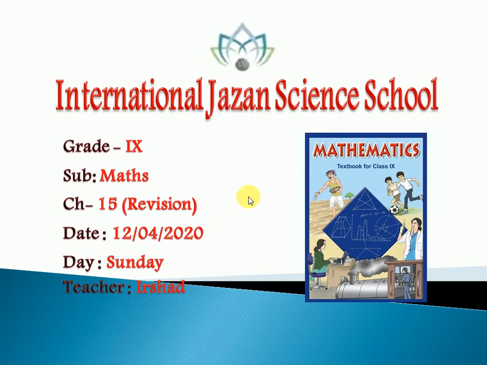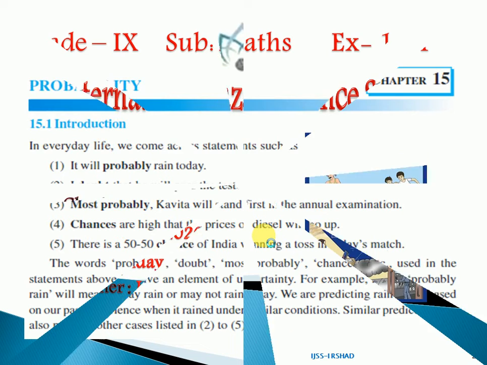We have already finished our portion, so today we will start revision from the chapter which we finished in the last class. We finished the last chapter, number 15, which was about probability. So we will start its revision today, and I'll give you some numerical problems related to this chapter and you have to do them. So let's have a recap about this lesson.